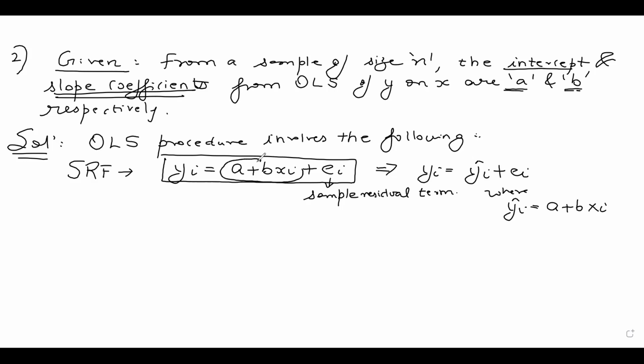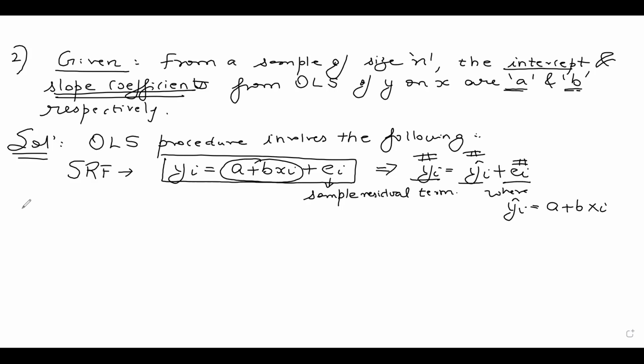So a plus b xi, which is also my deterministic component, is yi hat. Ei is my sample residual term. I can write my actual yi as yi hat, which is what you estimate from the sample, plus the residual term. This is my sample regression function.